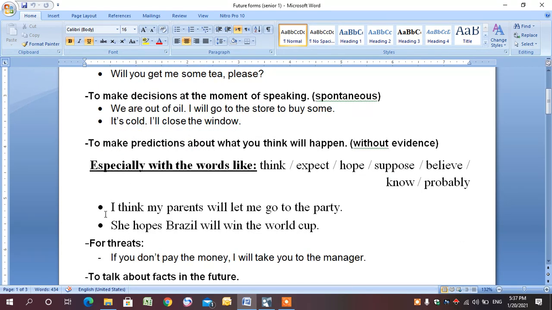So, for example, I think my parents will let me go to the party. So I think. So it's not sure. They are predictions, but I don't have a proof. She hopes Brazil will win the World Cup.